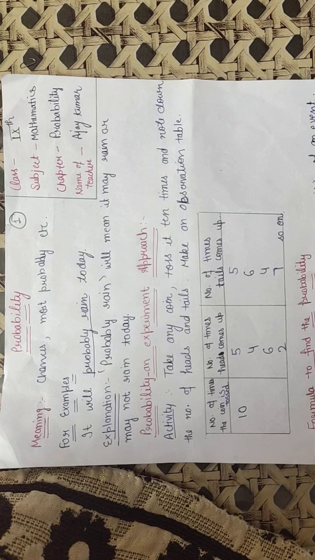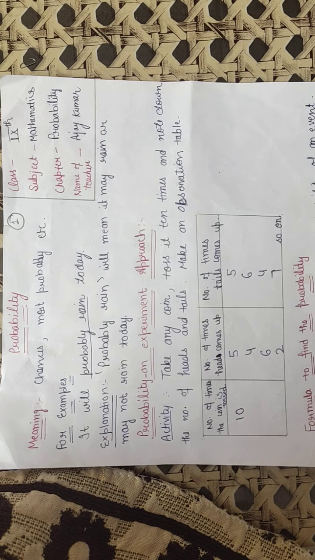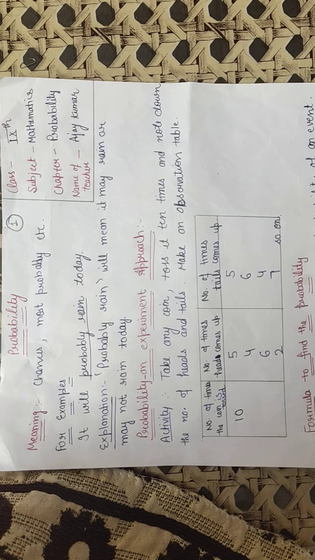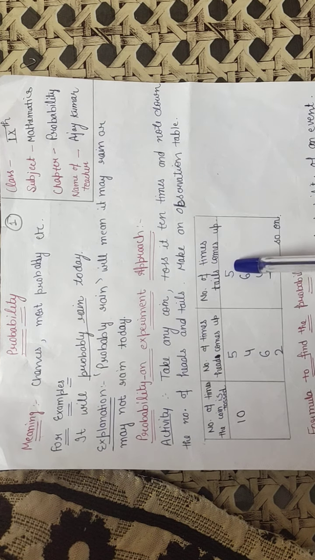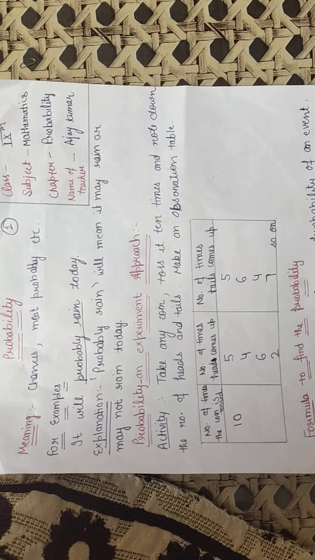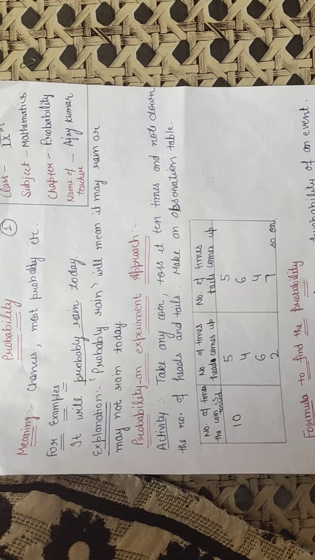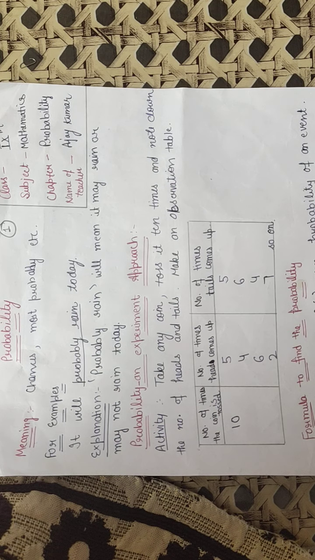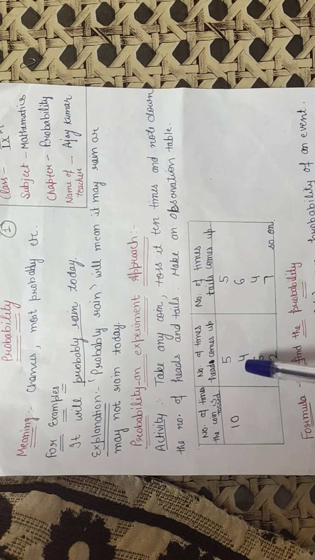So start with one activity. Let us suppose I have one coin and I want to toss it 10 times. So number of times head will come is 5 times, and number of tails will come again 5 times. Again I will toss the coin 10 times. The chances will become 4 or 6.